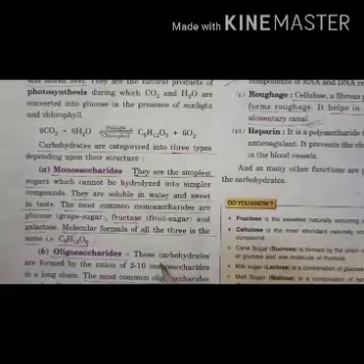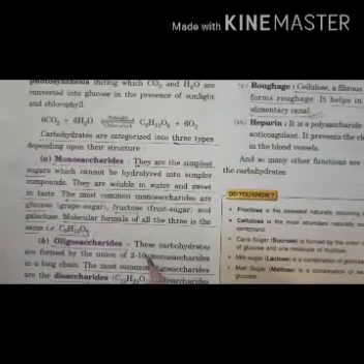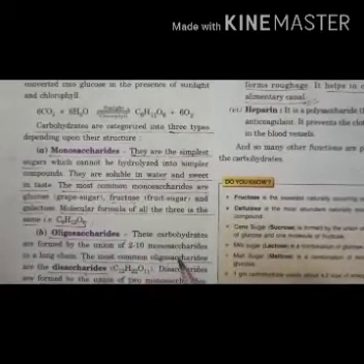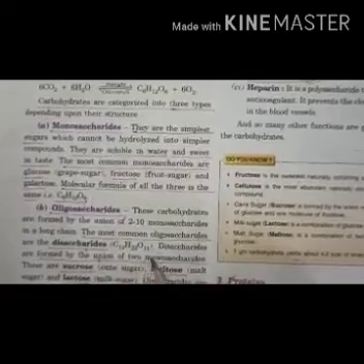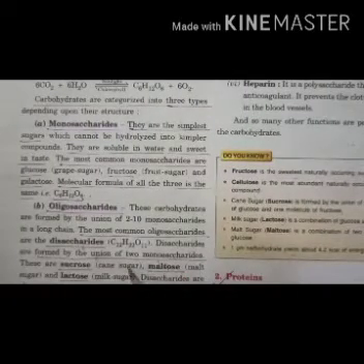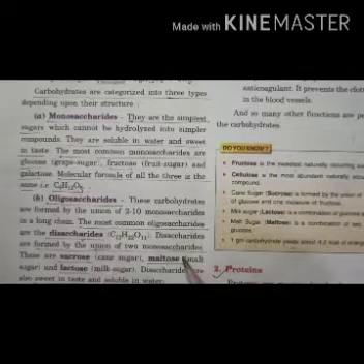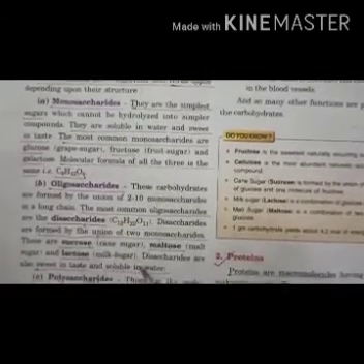Next are oligosaccharides. If carbohydrates are formed by the union of 2 to 10 monosaccharides, or 2 to 10 molecules of glucose, they are called oligosaccharides. The most common oligosaccharides are disaccharides. Disaccharides are carbohydrates formed by the union of 2 monosaccharides. Examples of disaccharides are sucrose, which is cane sugar, maltose, malt sugar, and lactose, milk sugar. They are also sweet in taste and soluble in water.